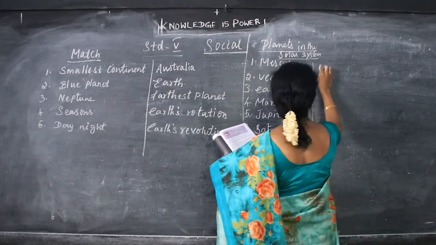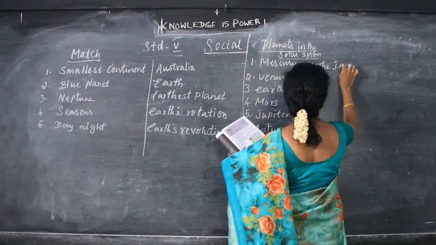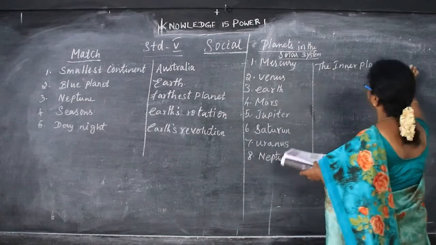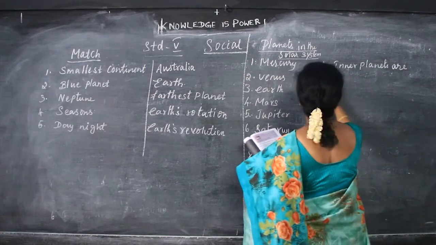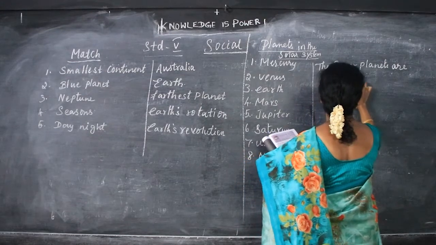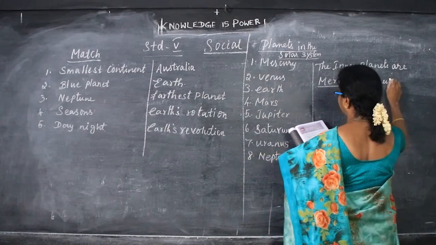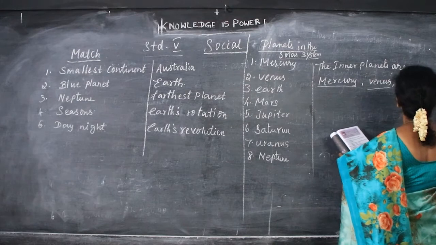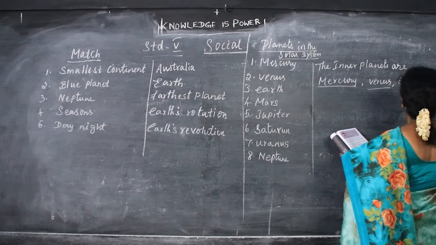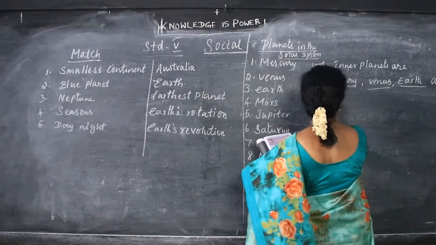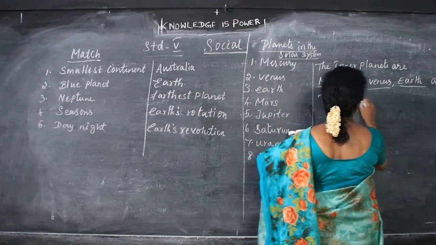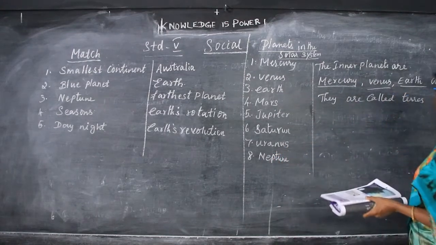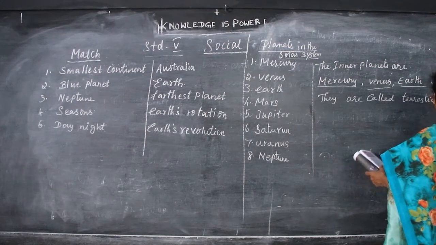So the inner planets. What are the inner planets? The inner planets are Mercury, Venus, Earth and Mars. So learn all these, children, like a fill-up. They are called terrestrial planets. Which planets are called terrestrial planets? Mercury, Venus, Earth and Mars are called terrestrial planets.